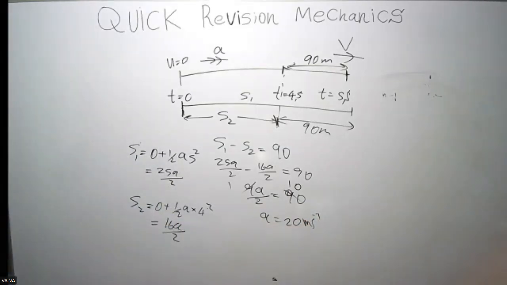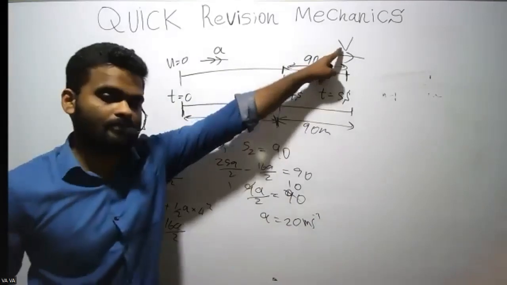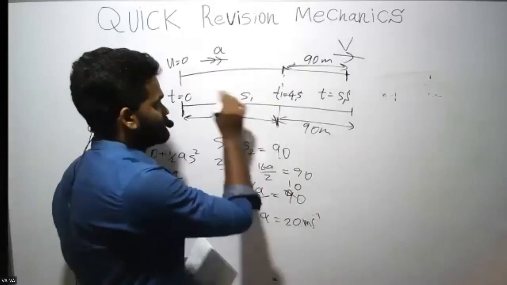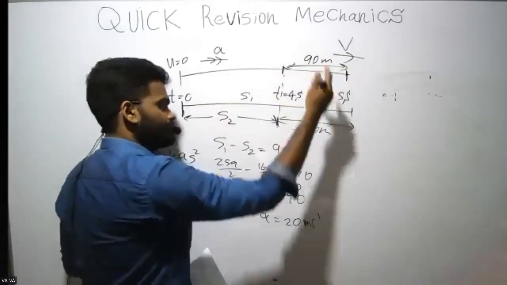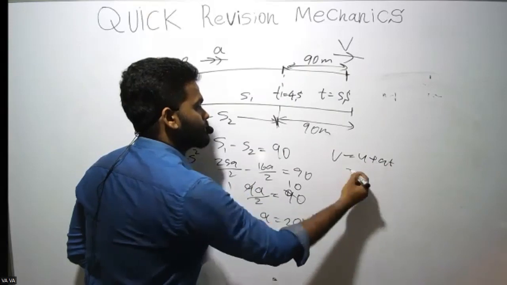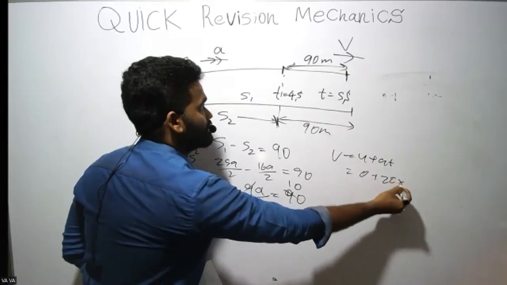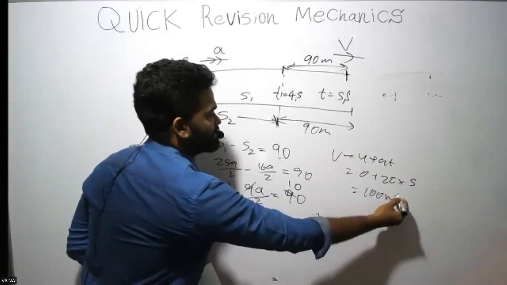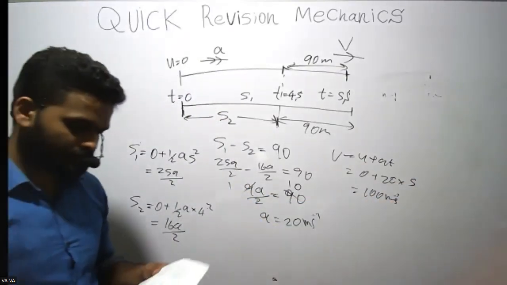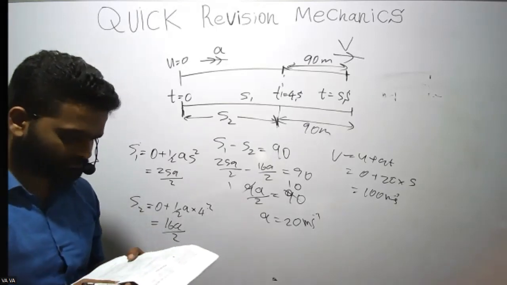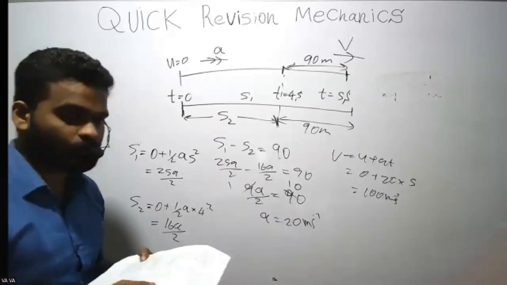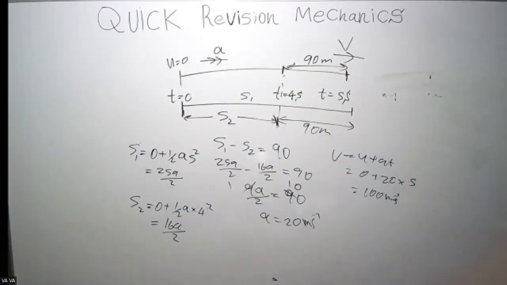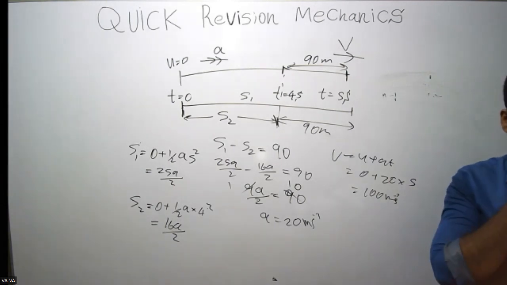But that's not what they ask. What they ask is this v. You know the acceleration now. So if you know the acceleration, just apply the equation from here to here: u plus at. Acceleration 20, time is 5. 100 meters per second. Fourth answer. Did you understand that? So the answer is the fourth one.